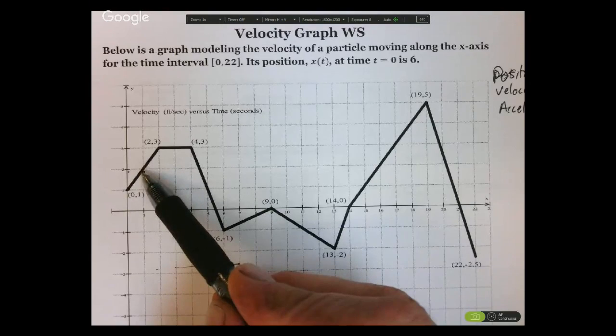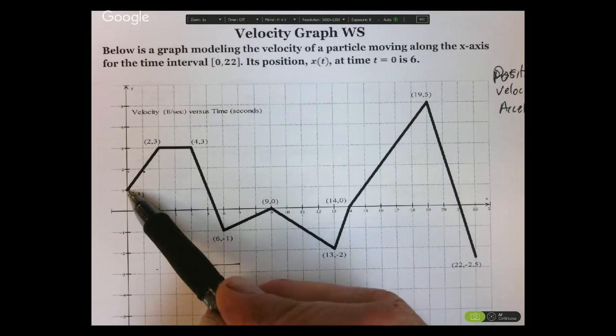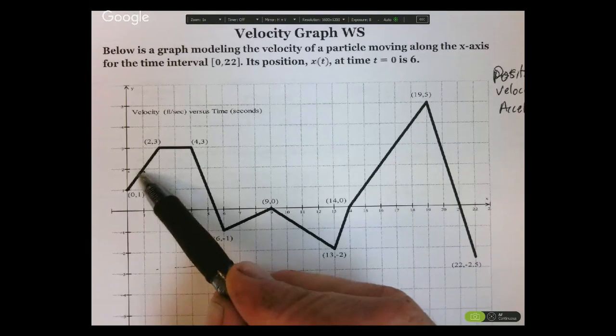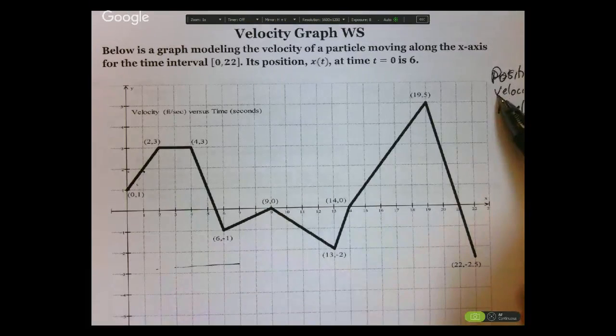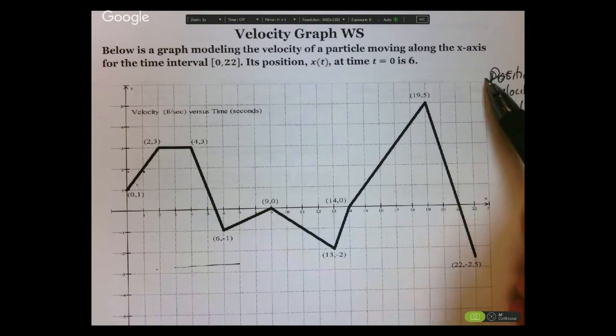What is the position? If we start at position 0 over the course of 1 second, the area of this is 1/2 times 1 times 1, so 1/2. I've traveled 1/2 of a foot. That's the area, because I start with the velocity graph. To go backwards to position, I have to find the area.